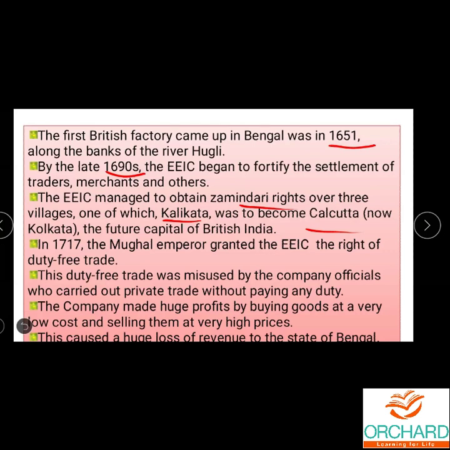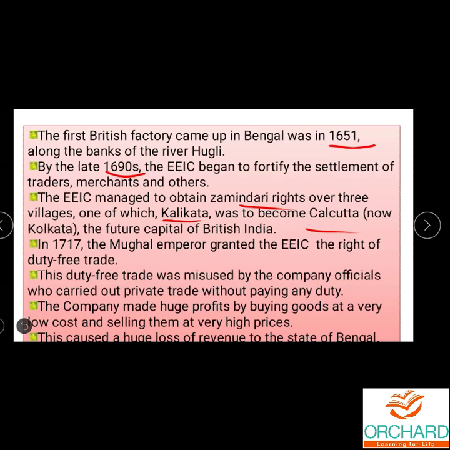Who? The Britishers. How did they get it? How did they choose the place? They settled in Bengal and made it their fort. They started their trade. They were able to capture 3 places, and they got the zamindari rights over those 3 villages. One of those villages is Calicut. After that, it was renamed Calcutta, which was made the British capital at that time.